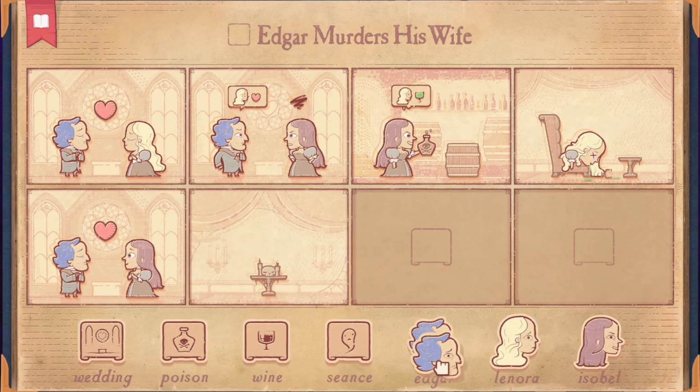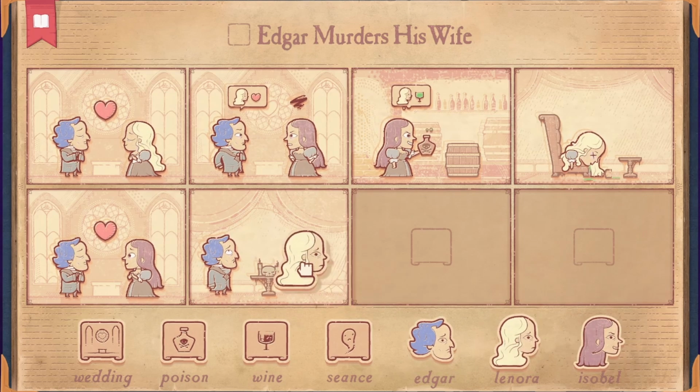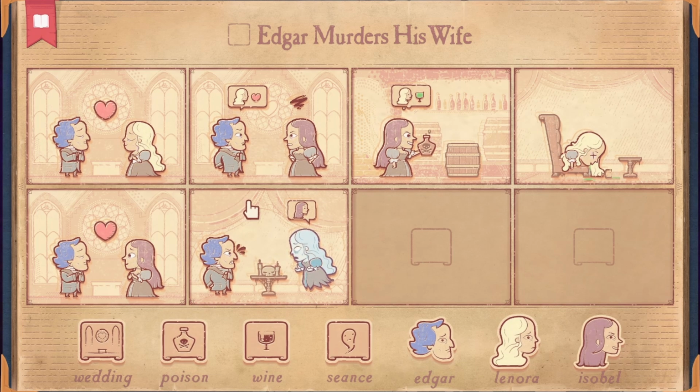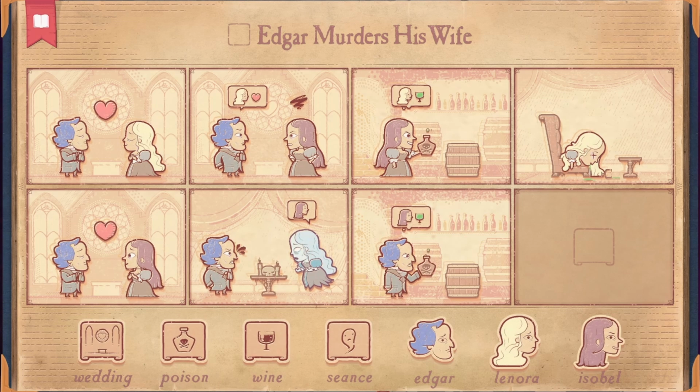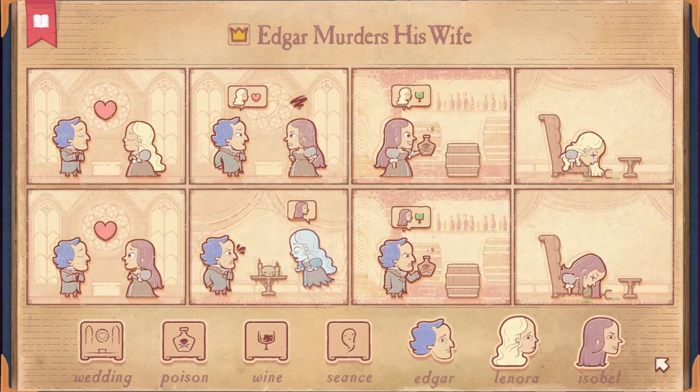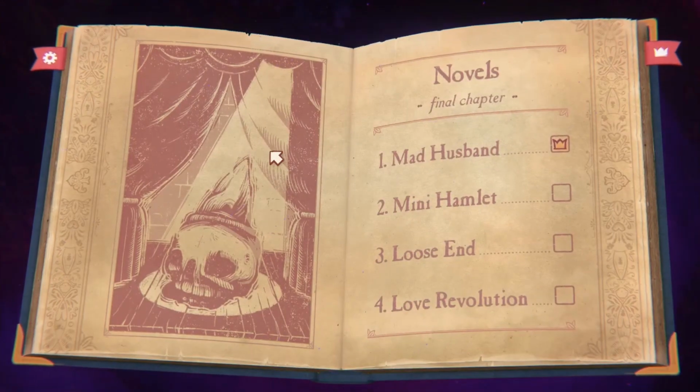But then Edgar decides to go into this creepy seance room, and Lenora comes back from the dead and tells him that Isabel got a little jealous and poisoned her. So then he decides to poison Isabel, and Isabel dies, even though the drink that she drank from looked exactly like the poison that she gave Lenora. So, everyone, they all think differently, alright? But we got the story. So let's move on to the next one.